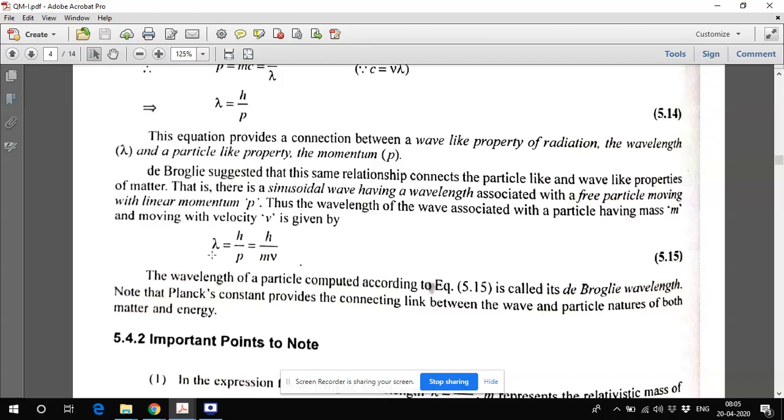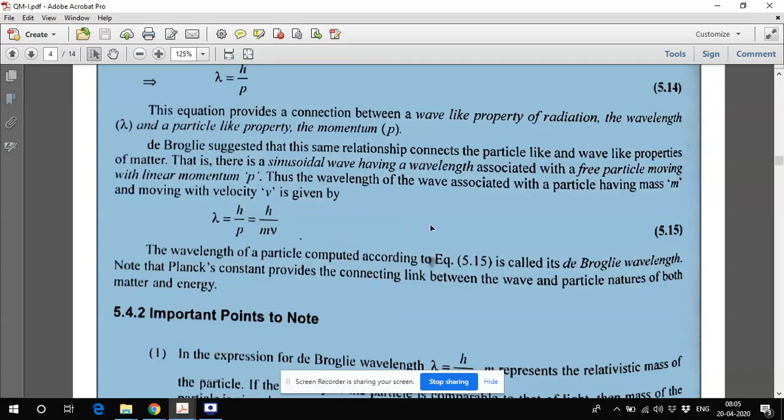In light, once you explain interference and diffraction, light is showing the wave nature. Light is showing the particle nature or quantum nature once you explain the photoelectric effect, Compton effect, black body radiation, pair production, etc. So this kind of matter wave is very important.